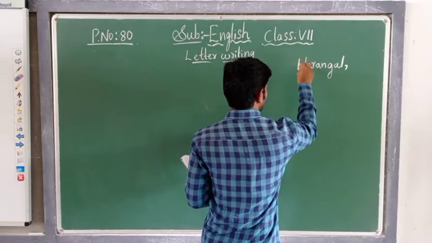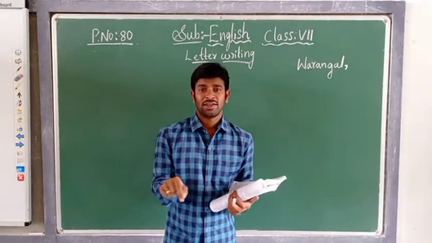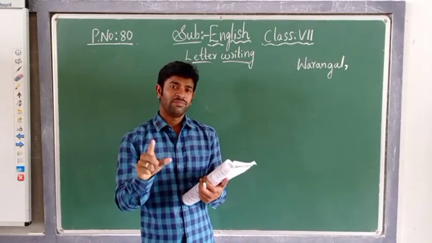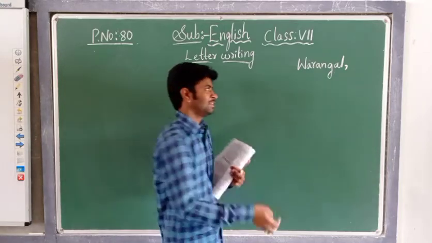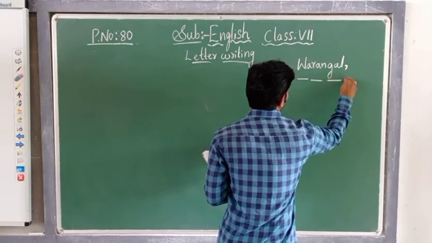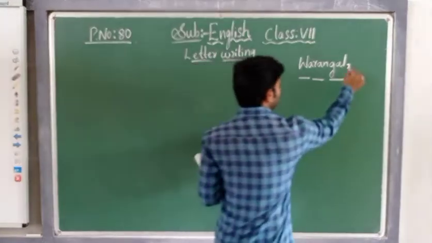Comma, children. It is a comma. Next, the station we have completed, what I told in the first step. What is the first step involved in letter writing? The first step is the station and what, children? Date. Okay, right? Date, month and year, and keep the full stop. You should keep the full stop.